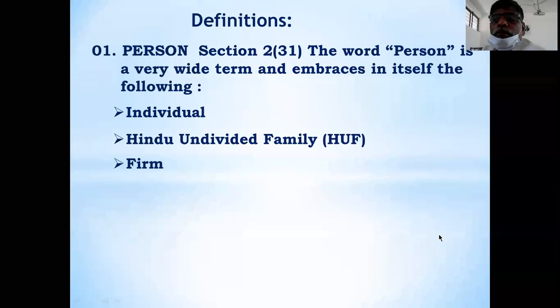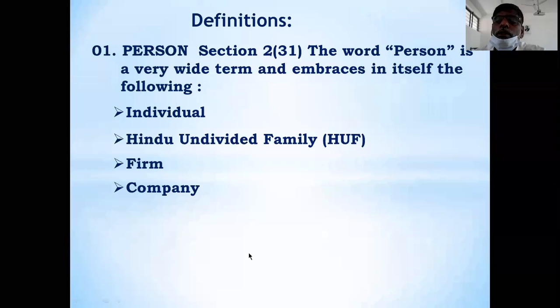And third is partnership firm. Partnership firm is also a person because the partnership firm earns the income by use of partnership property, and the partnership firm has to pay tax to the government. Therefore, according to the Indian Partnership Act 1932 or the Limited Liability Partnership Act, they have to produce the account and they have to pay the tax if they are having taxable income. Partnership firm is the third one.